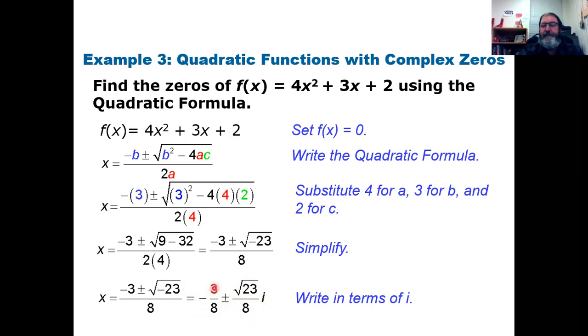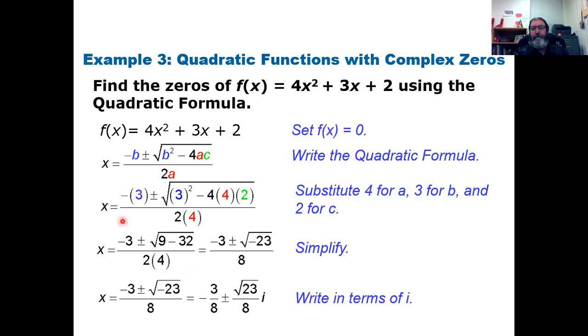So notice this is in a plus or minus bi form. It is in a complex number form. So this particular quadratic has imaginary roots. It has 2 of them. It has 2 imaginary roots, which we know means it's not going to cross the x-axis. It's either going to be above the x-axis, or in some cases it could be reflected and open down and be below.